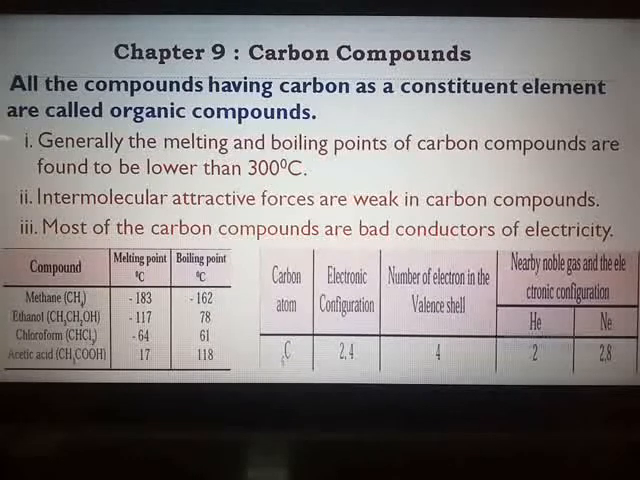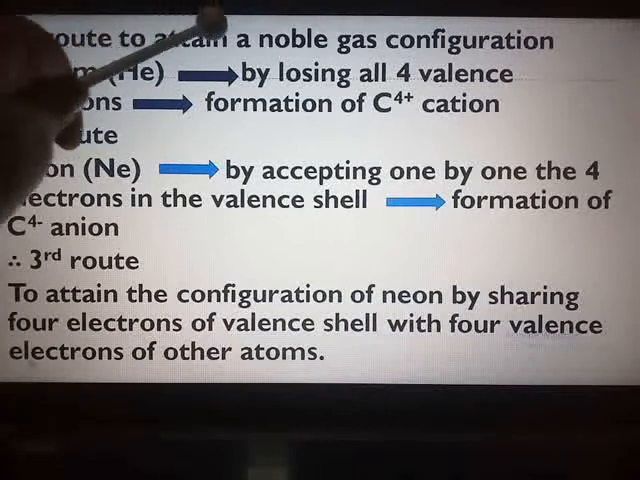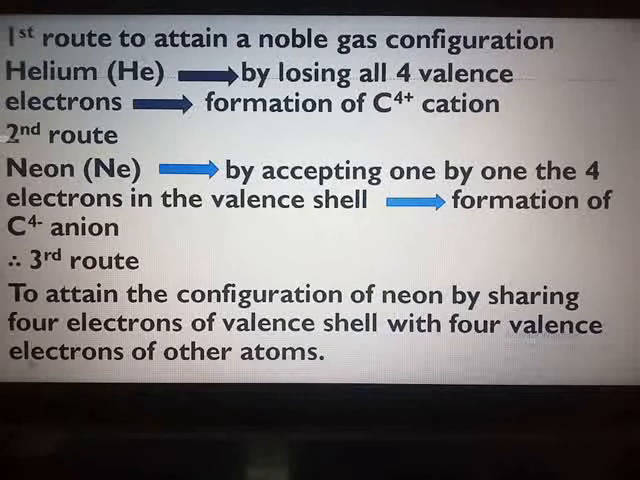Now, we will see the different routes. The first route of carbon is to attain the noble gas configuration of helium. Now, if carbon wishes to attain the electronic configuration of helium gas, that is by losing one after another all the 4 valence electrons. Helium's atomic number is 2. Carbon's electronic configuration is 2, 4. So if it has to become like helium, then it should have 2 electrons. And how can carbon do this? By losing one by one all the 4 valence electrons.